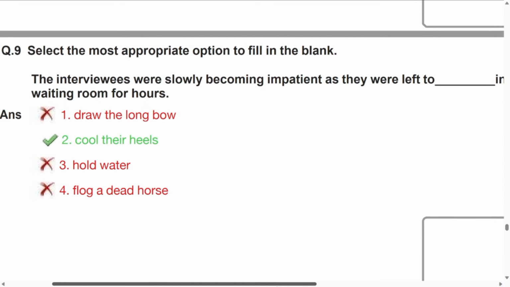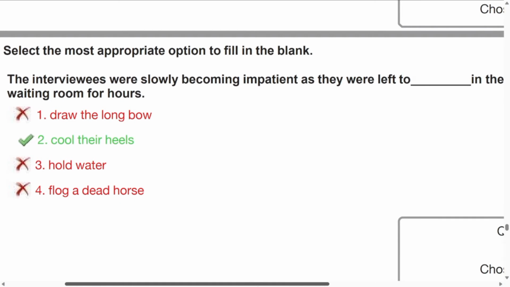Question number 9. Select the most appropriate option to fill in the blank. Look at the sentence. The interviewees were slowly becoming impatient as they were left to dash in the waiting rooms for hours. For hours they have been kept in the room. We need to fill in the blank, but the options are idioms. Look at the first idiom, draw the long bow. The meaning of draw the long bow is to overstate something, to exaggerate something.